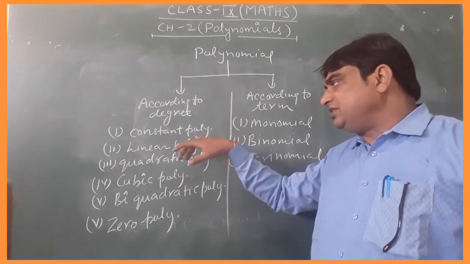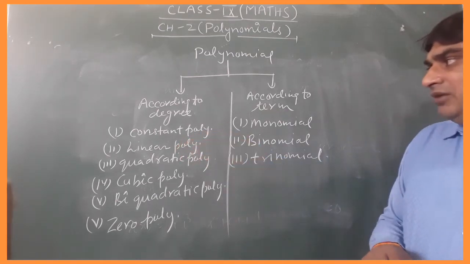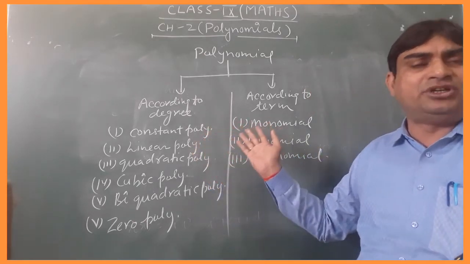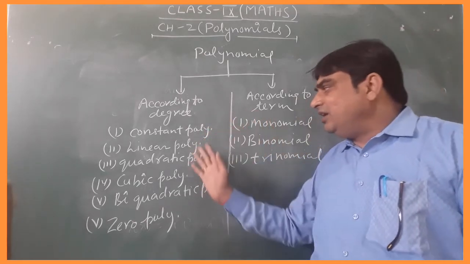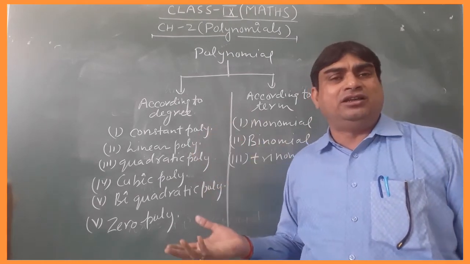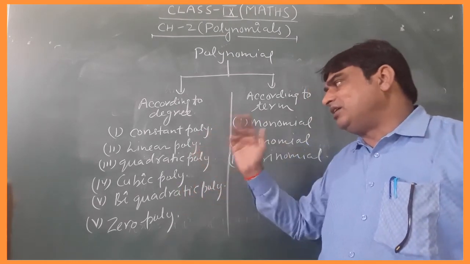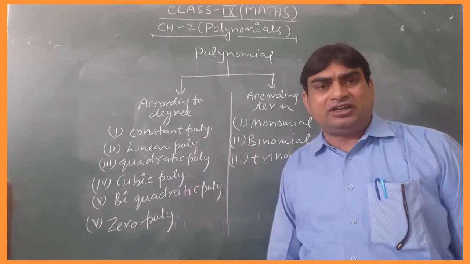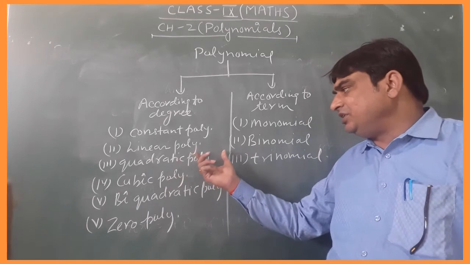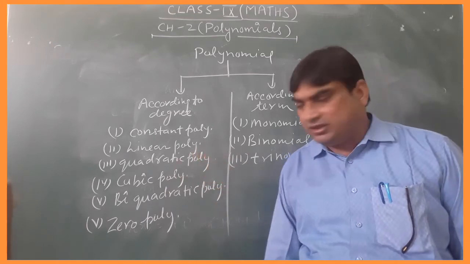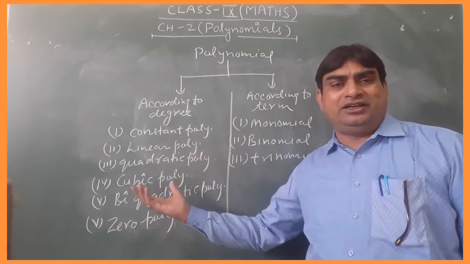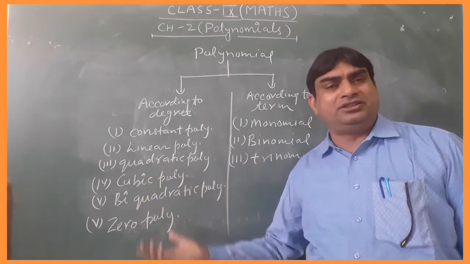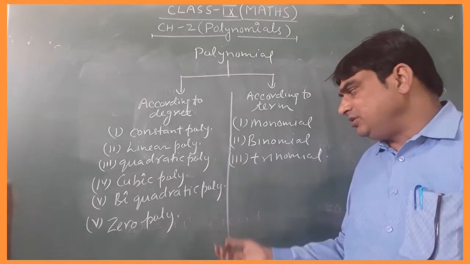So the first question is, what is the constant polynomial? A polynomial having degree 0 is called a constant polynomial, like 1, 2, 3 and so on. A polynomial having degree 1 is called a linear polynomial. A polynomial having degree 2 is called a quadratic polynomial. Cubic polynomial, already from the name it is clear, power 3. A polynomial having degree 3 is called a cubic polynomial.